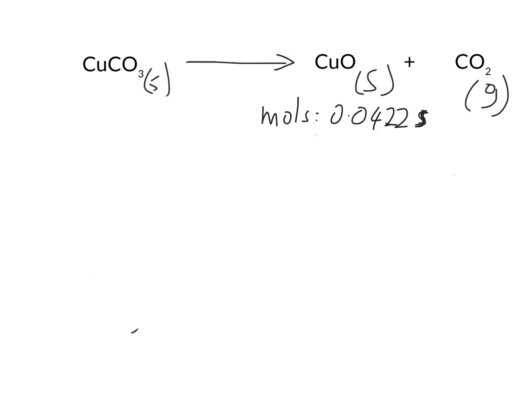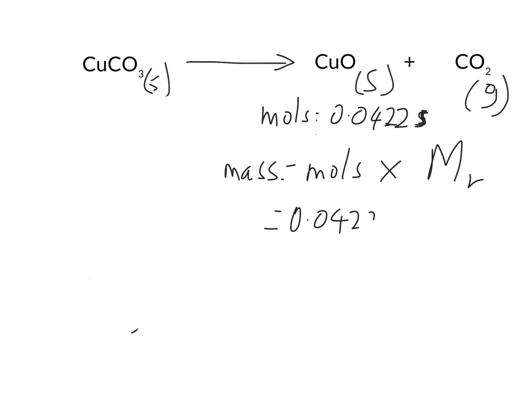So the next thing we need to do is convert the moles of copper oxide we've just worked out back to mass. To do that, we need our moles over molar mass formula again. Now the way we use that is we go mass equals number of moles times molar mass. Now the number of moles we have here is 0.04225.